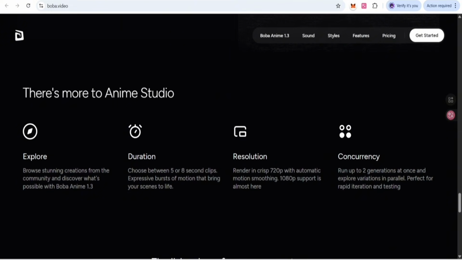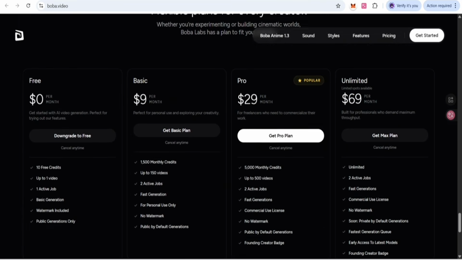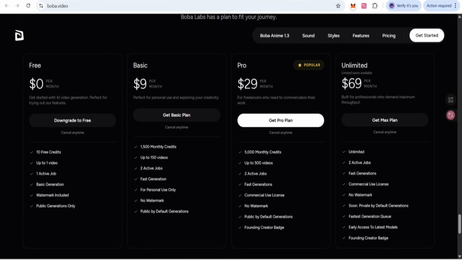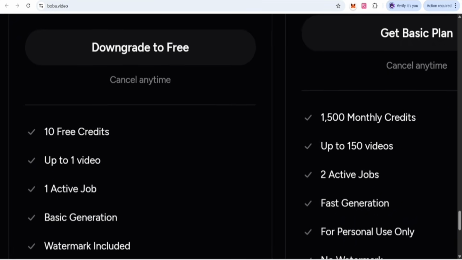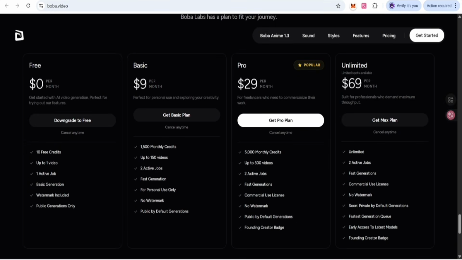There are different templates, duration, resolution, and concurrency. And there are some plan details that you need to understand. First is $0 per month, where you get 10 free credits, up to one video and one active job. This is basically for trial purposes.